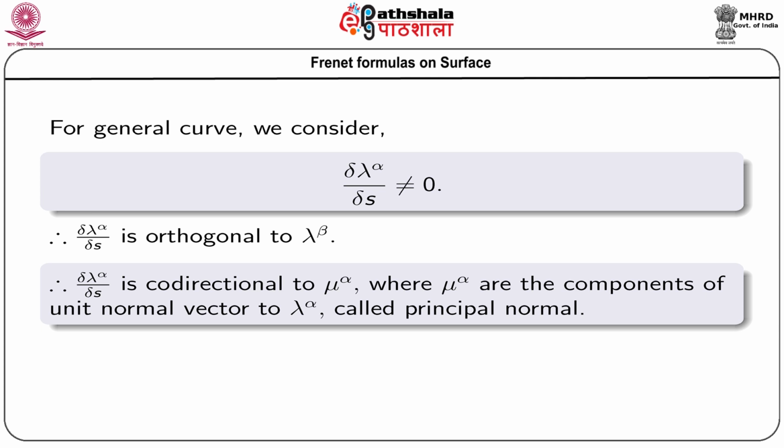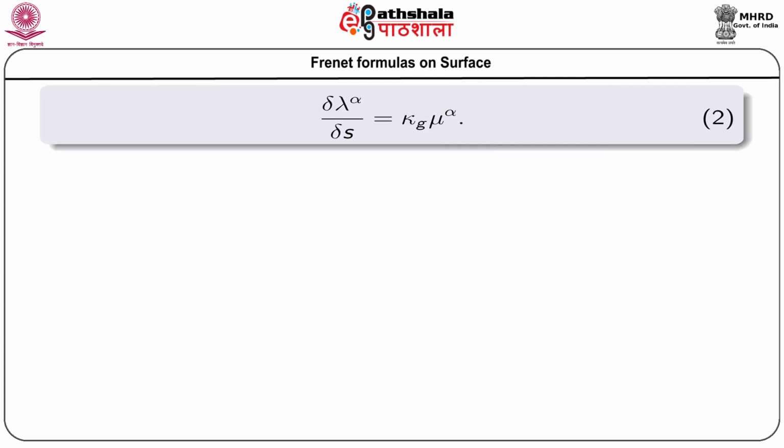So, mu alpha are the unit vectors and they are normal to lambda alpha. Thus, we can write that del lambda alpha del s equals kappa g mu alpha.